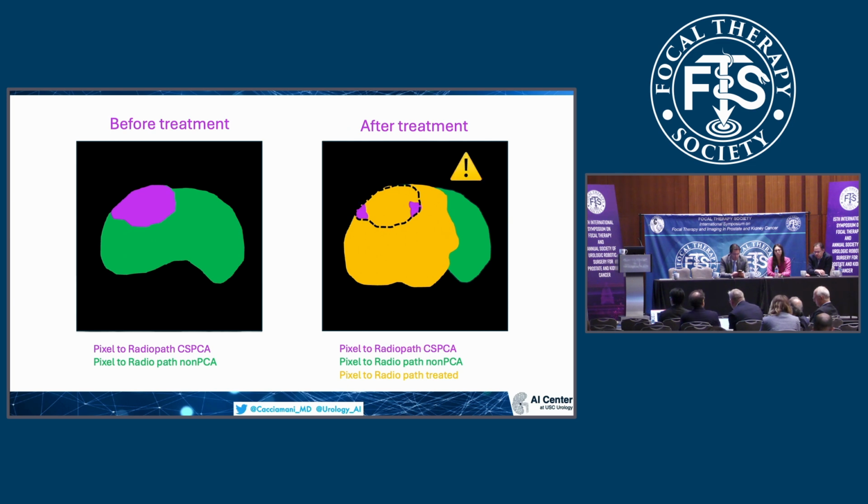Or, in other words, if the system can identify areas of pixel to radiopathological characteristics that identify clinically significant cancer, the same characteristics that were found before, that will tell us that there is actually failure or persistence of lesions inside the area that was treated.